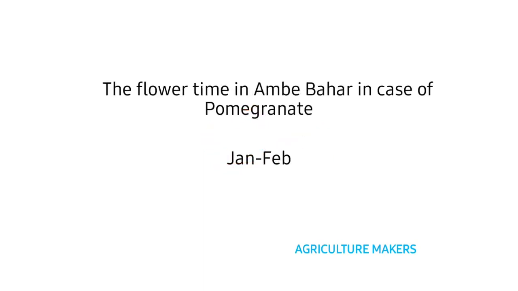The flowering time in Ambe Bahar in case of pomegranate is said to be January to February. You have to remember the other two Bahars also, that is Mrig and Hasta. In Mrig, it is June, July, and in Hasta it is October, November. Never forget this, it is very important.